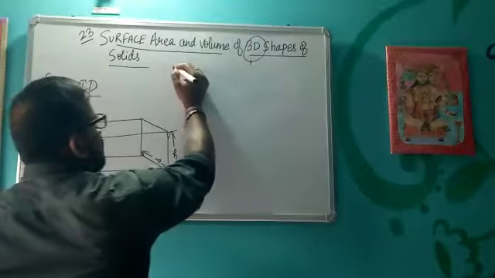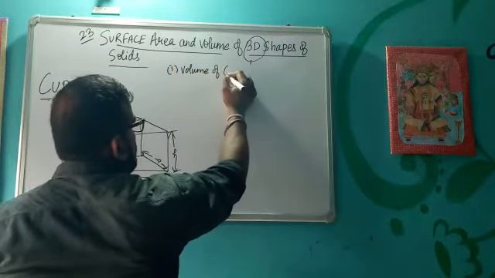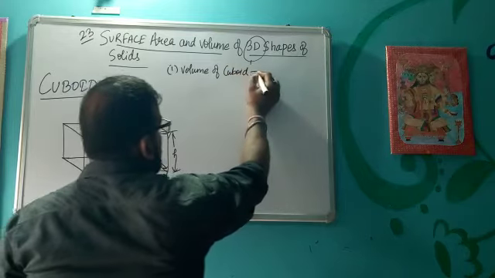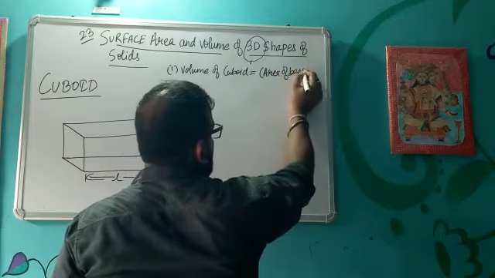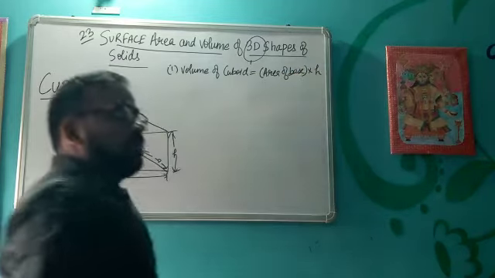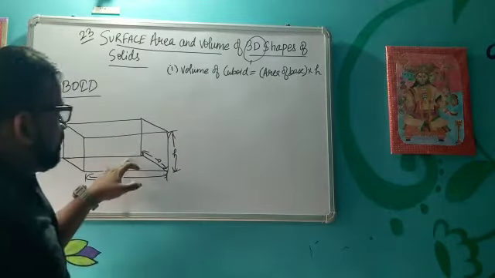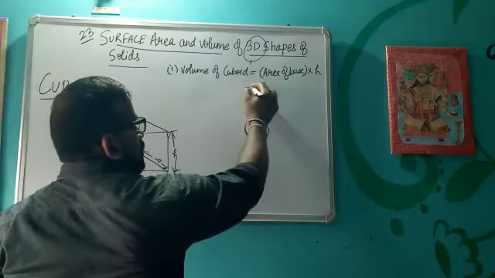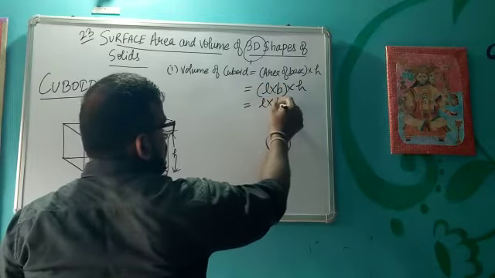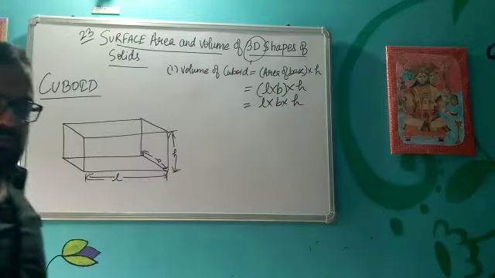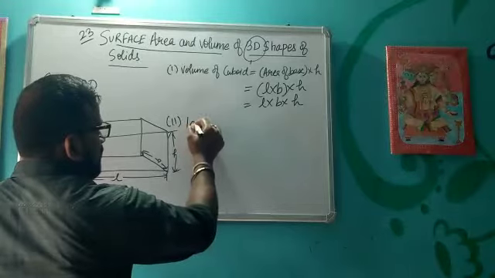So first of all, volume. So volume of cuboid is equal to its area of base into height. Okay, volume of any solid is actually area of its base into height. So what is its base? Its base is a rectangle. So what is the area of rectangle? Length into breadth into height. So its volume is L into B into H.